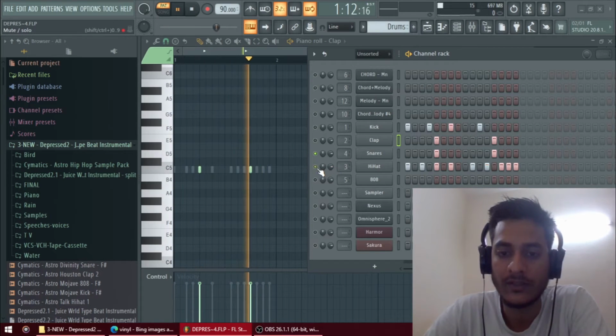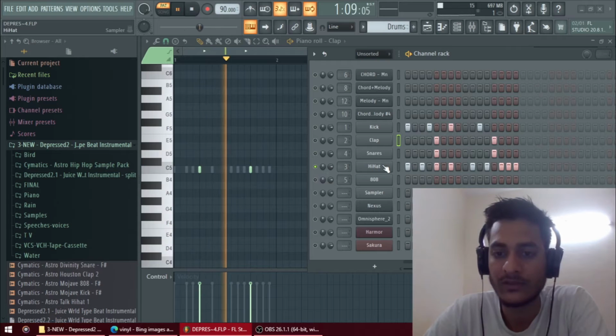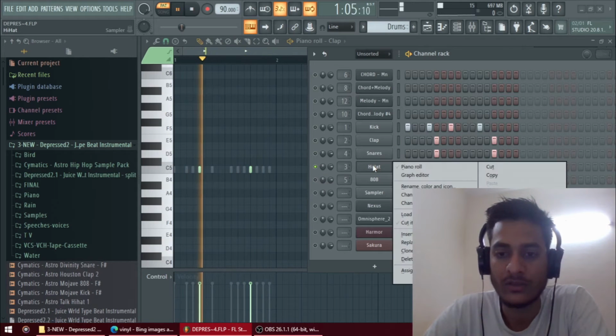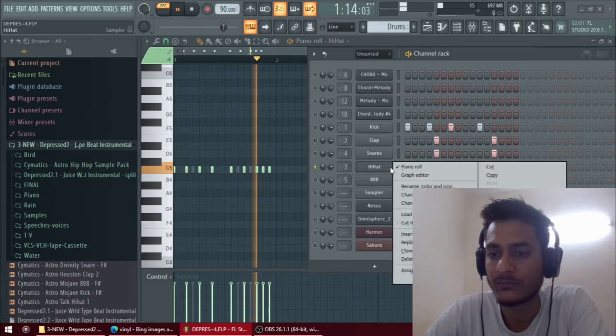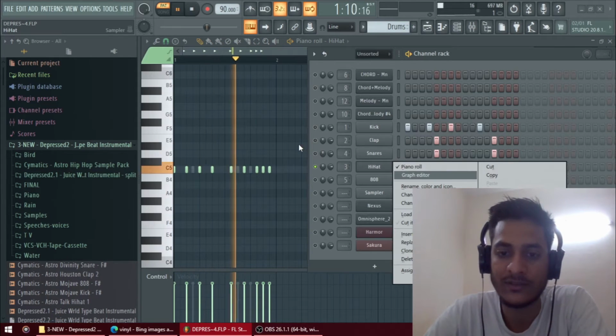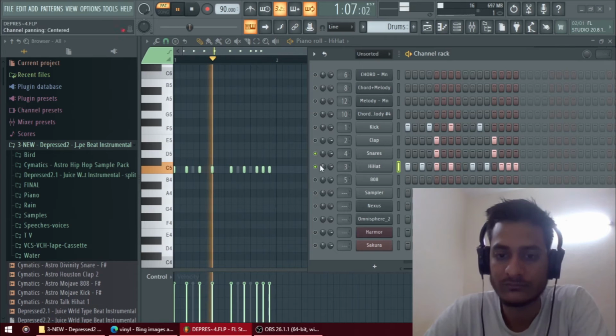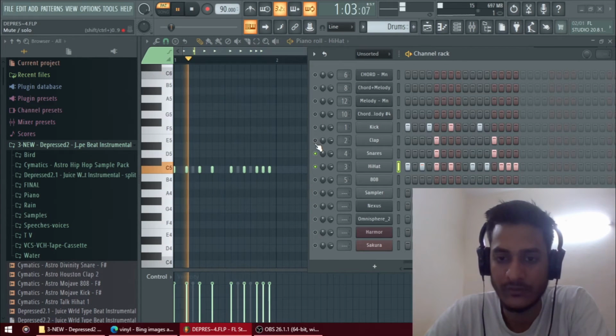And for the hi-hat, I just used a two-step sequencer, meaning I put a note every two steps. You can directly fill in two steps by clicking.